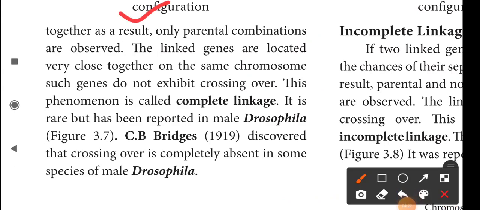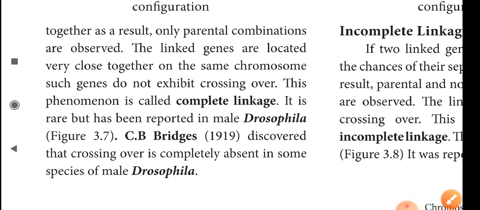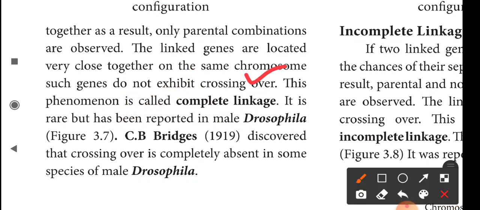Only the parental combinations are observed in complete linkage. So in complete linkage we can get only the parental combination. The linked genes are located very close together on the same chromosome. Such genes do not exhibit crossing over.